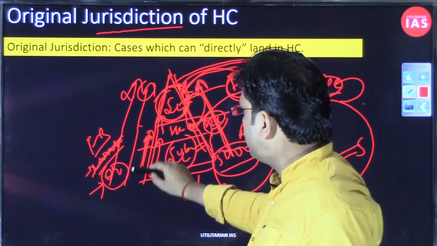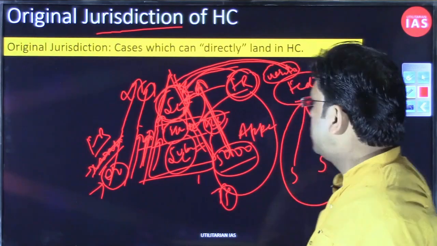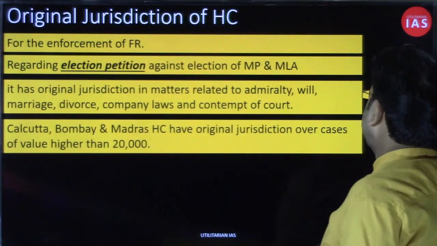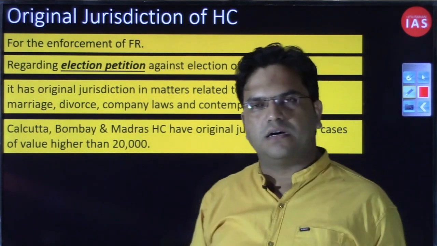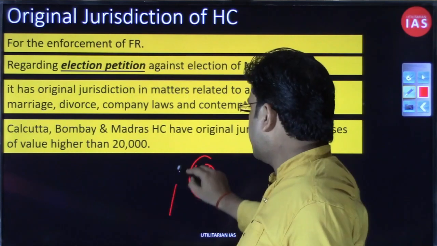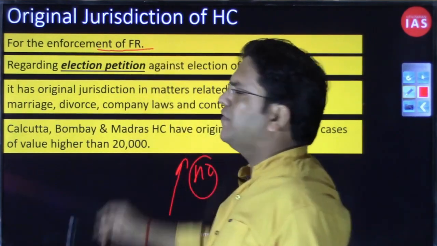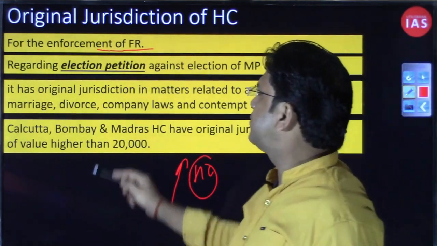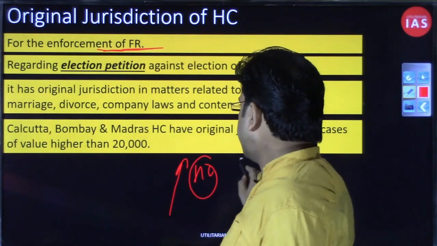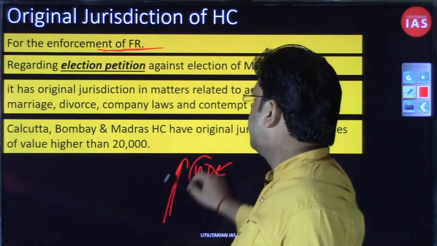They need not follow this hierarchy again; they can directly land in the High Court. So let us start discussing what nature of cases can fall directly under the High Court, which need not follow this pyramidal hierarchy. First, if anybody's fundamental right has been violated, then the aggrieved person can approach the High Court directly. He again need not follow this pyramidal structure of the judiciary.